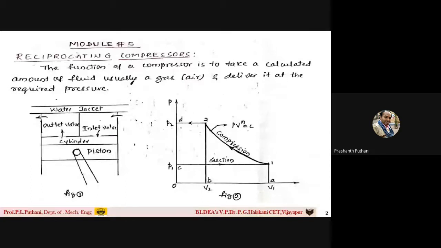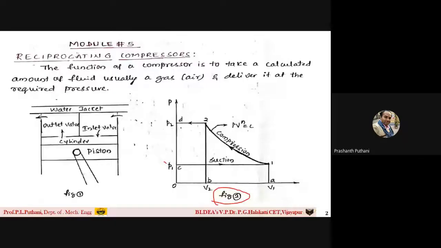Now, if you observe carefully, students, at the side I have drawn a PV diagram, pressure volume diagram, in figure number 2. Is it visible to you? Now, if you observe this PV diagram carefully, you can see that pressure P1 is the atmospheric pressure, or the pressure of the air entering into the cylinder through the inlet valve.